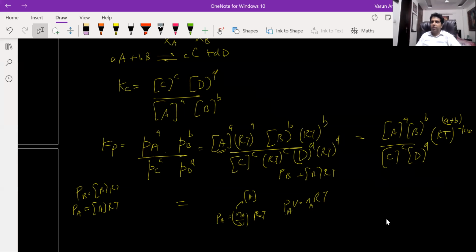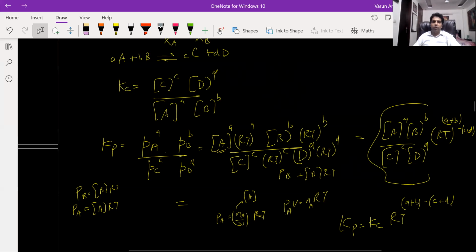Right? c plus d will be in the denominator. So if I take the c plus d in the numerator, it will be minus. So this is nothing but your Kc. So Kp can be written as Kc and RT raised to power a plus b minus c plus d. So what is this a, b, c, d? a, b, c, d are the stoichiometric coefficients.